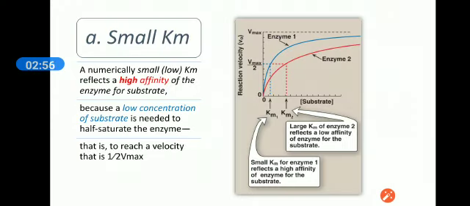Okay, in a previous lecture, we discussed the maximum velocity of a reaction catalyzed by an enzyme.